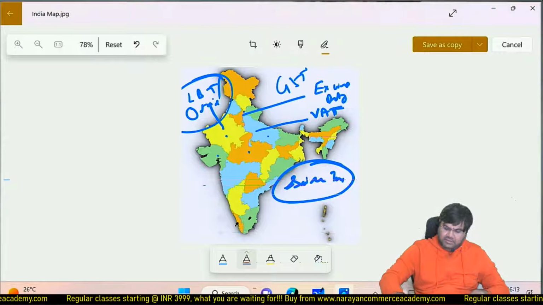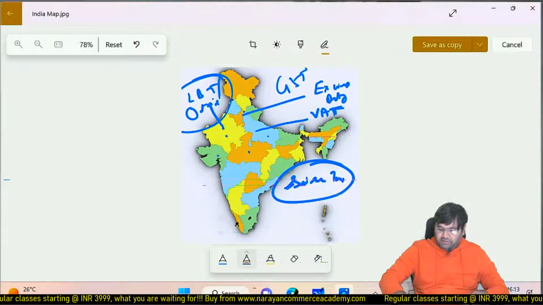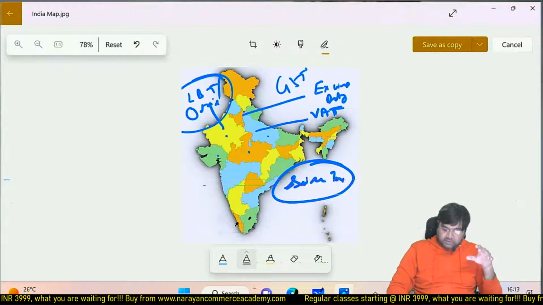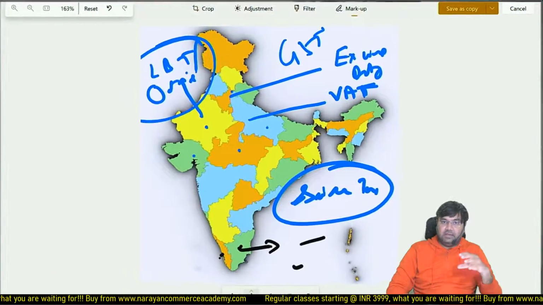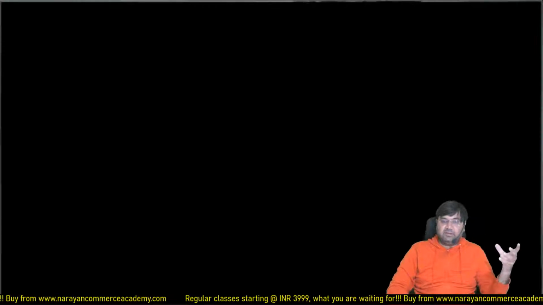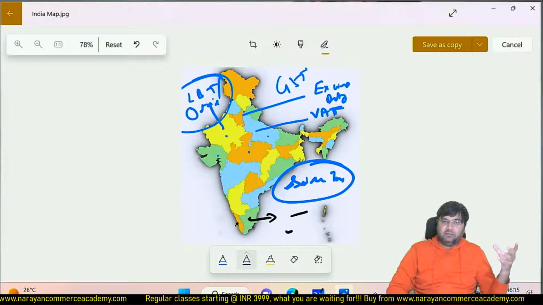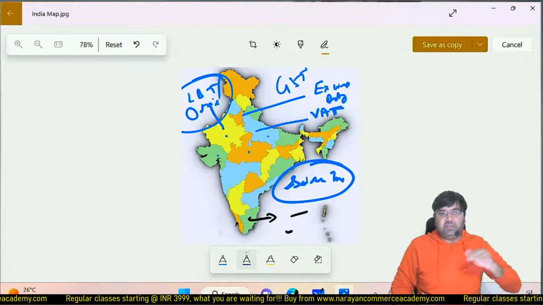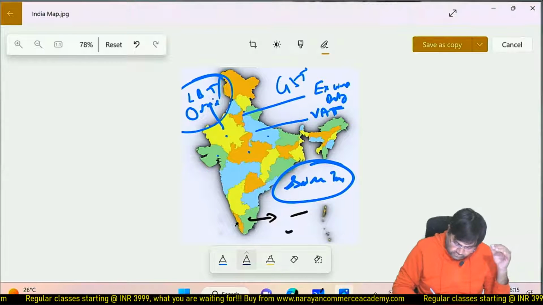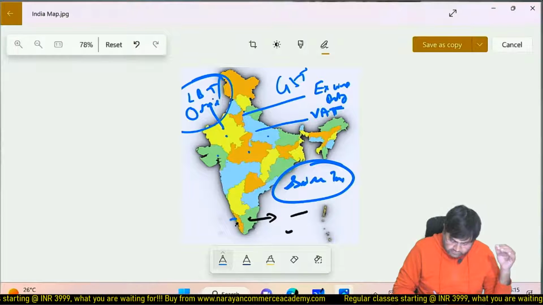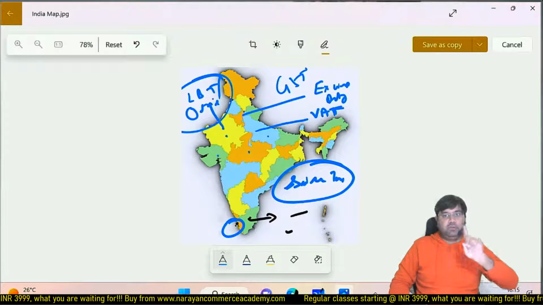What does this mean? If we take our example again, a Tamil Nadu seller selling to a Kerala buyer, then in the previous regime the revenue was accruing to the Tamil Nadu government, but in GST it is just opposite. Now the Kerala government is going to get the revenue, not Tamil Nadu.